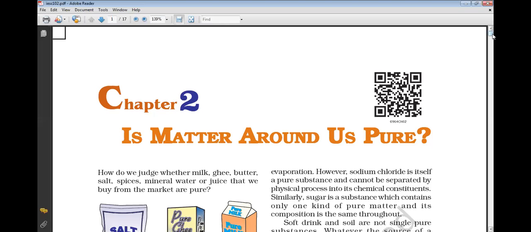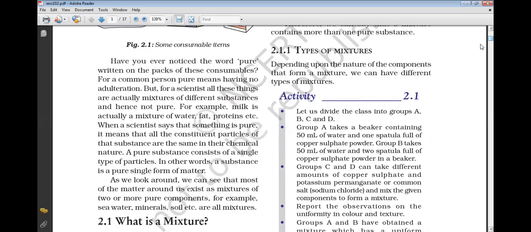So students, standard 9, chapter 2. On the screen the chapter is there. You can see on the screen, it is Matter Around Us. In this chapter, initially we'll study the definition of pure substance. A pure substance consists of a single type of particles.